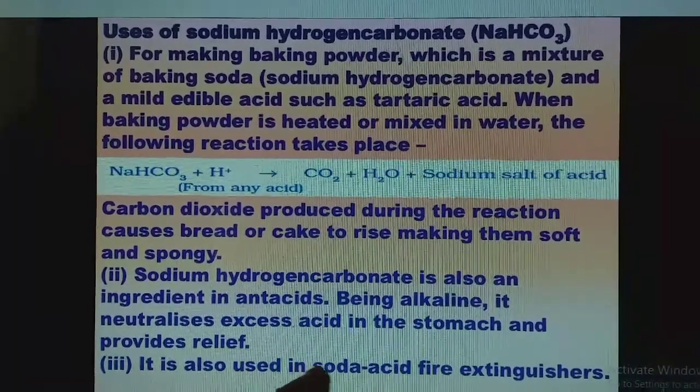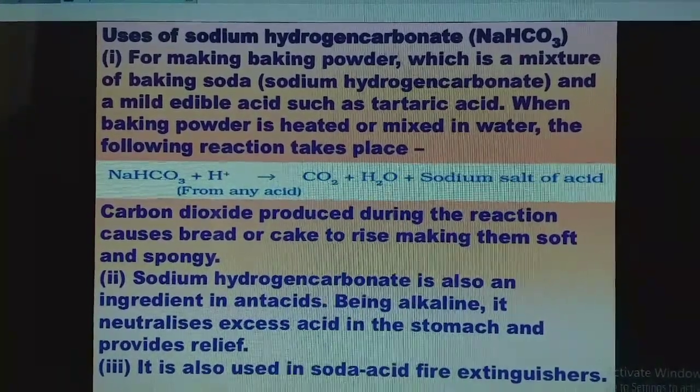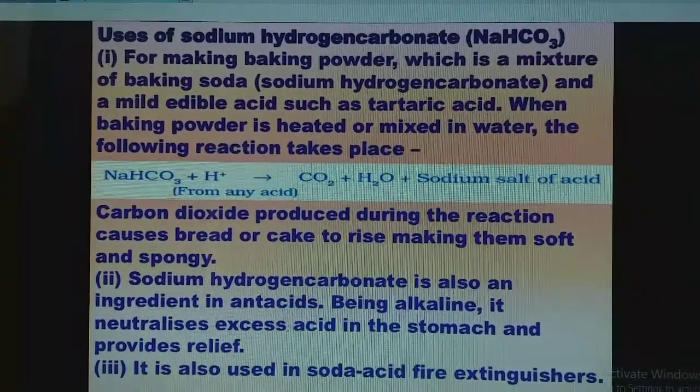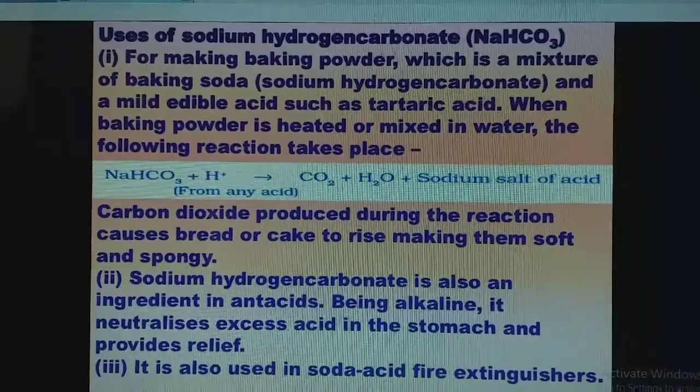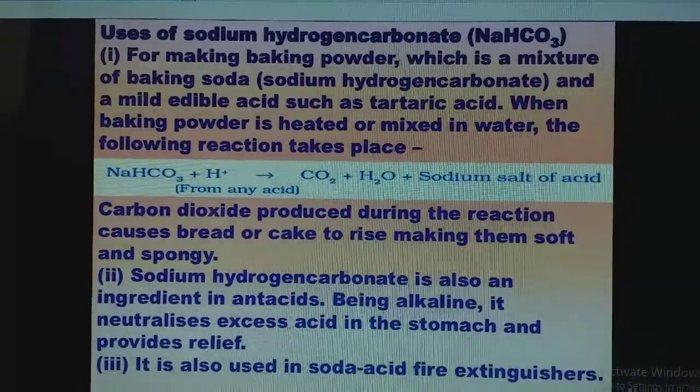And it is also used in soda acid fire extinguishers. Why? Because carbon dioxide will be liberated during the process, and carbon dioxide will put off the fire. That's why it is used in fire extinguishers.